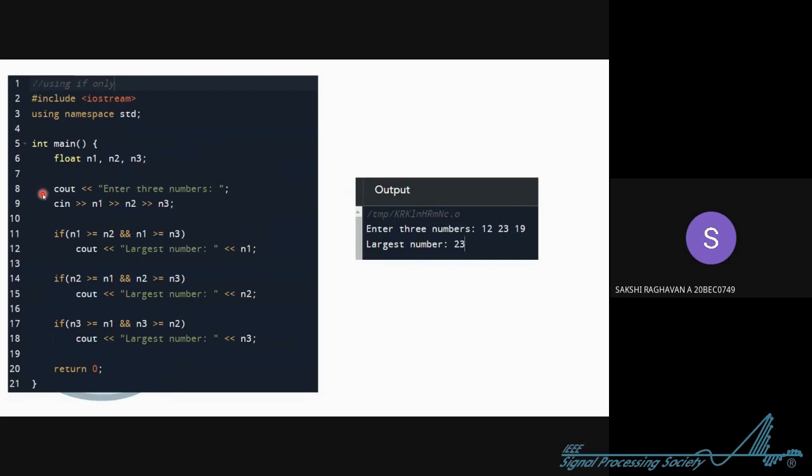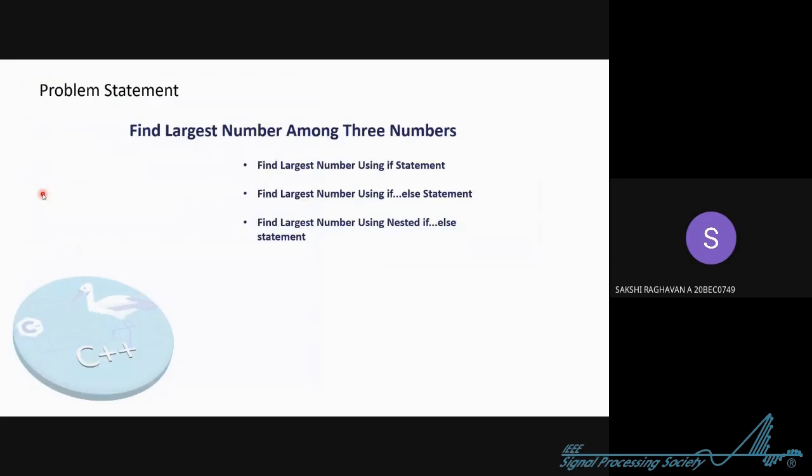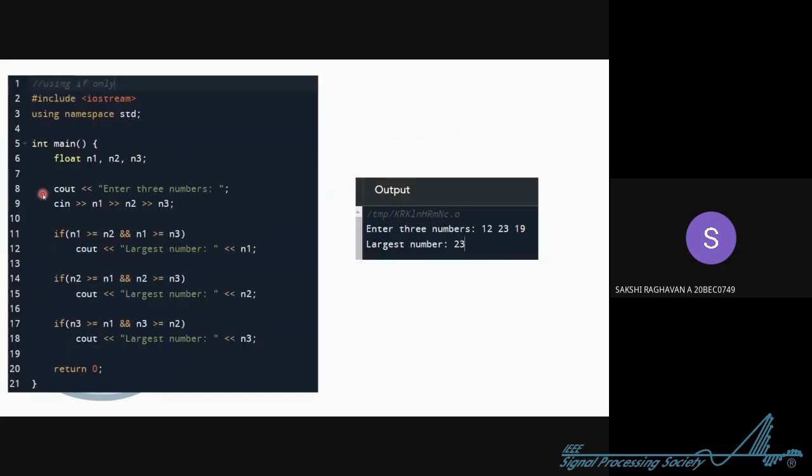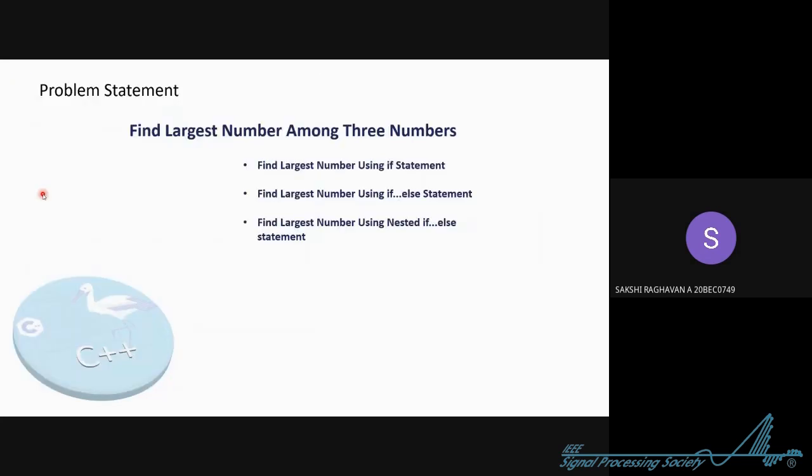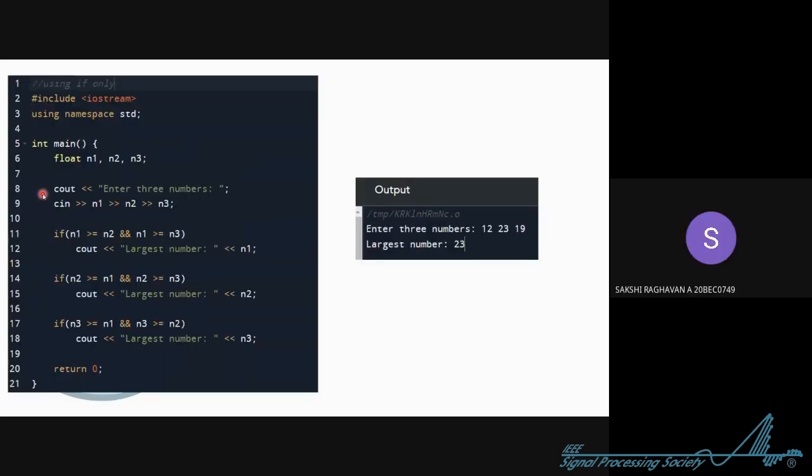So this first code is, okay, any doubt till here, lines 1, 2, 3, 4, 5, 6, 7? If you have a doubt, you can stop me. Yes, no, maybe. No. Okay, thank you.